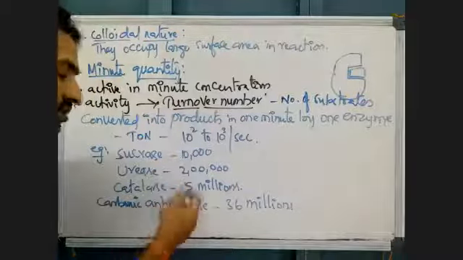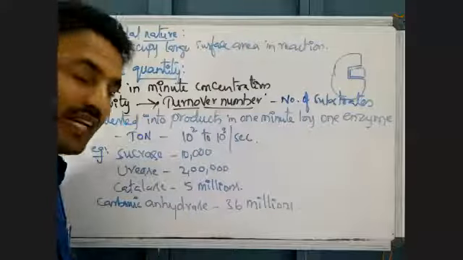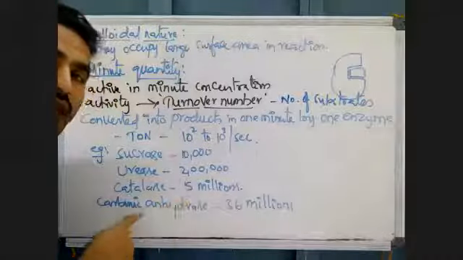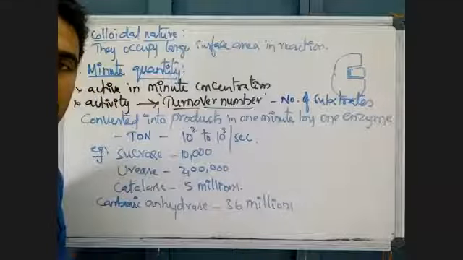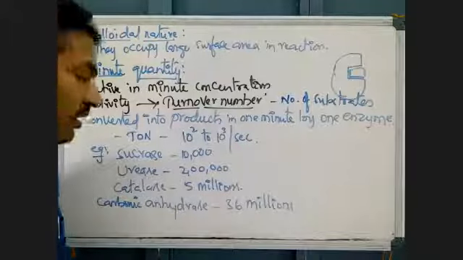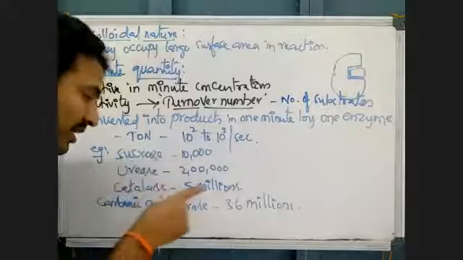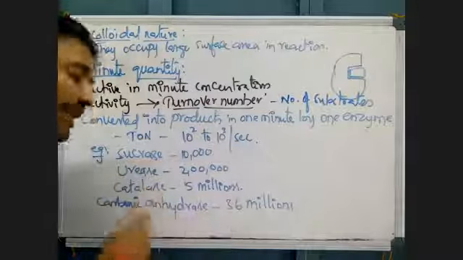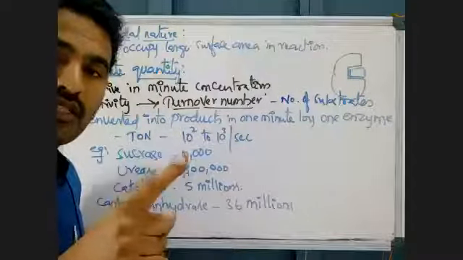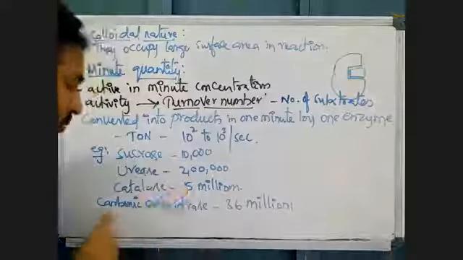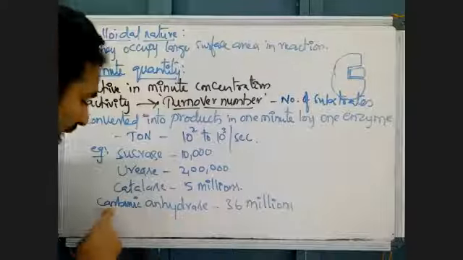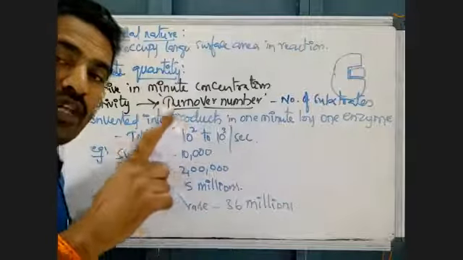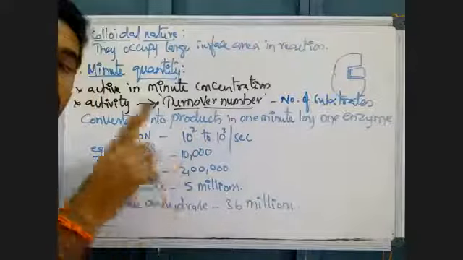Suppose the catalase enzyme. One catalase enzyme converts 5 million hydrogen peroxide molecules into water in 1 minute. In the absence of the enzyme, converting one molecule of hydrogen peroxide takes 1 minute.